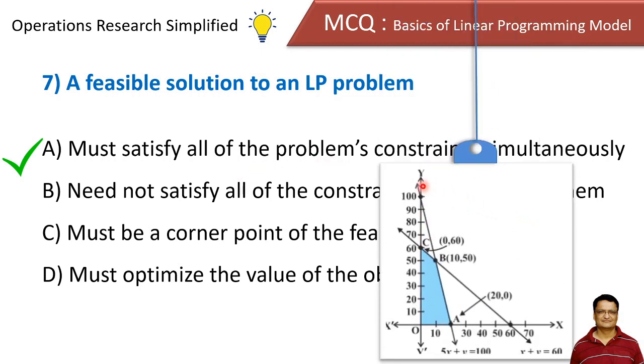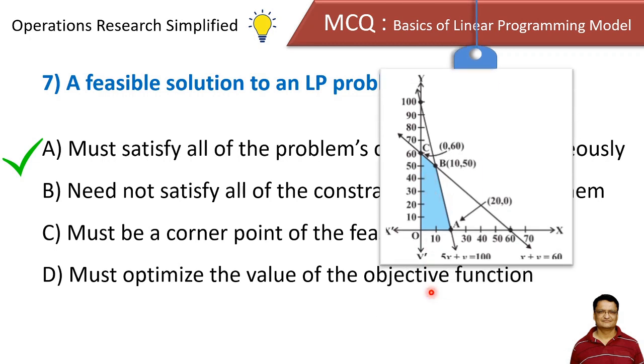Now we have represented all the constraints in the form of a graph, which we do for the graphical method. Here you can see that this colored region is called the feasible region, and it satisfies all the constraints. So a feasible solution is one which satisfies all the constraints simultaneously.